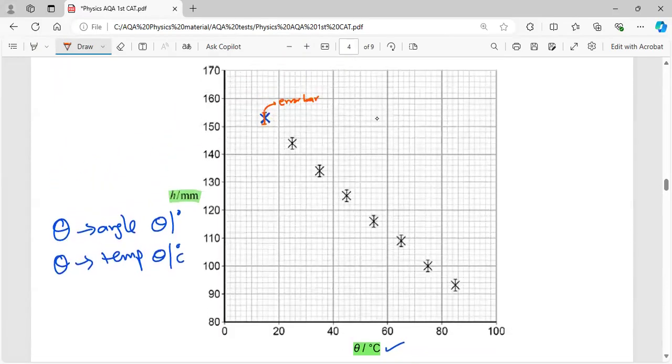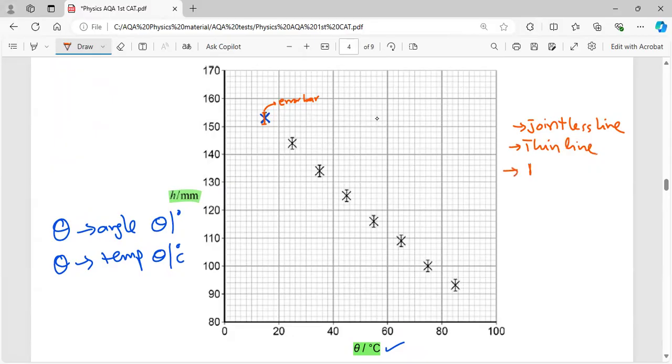Best fit line is a line that passes through points in such a way that if the points are not coming on the line, then they should be equally distributed. So you have to draw a jointless line. You have to draw a thin line.